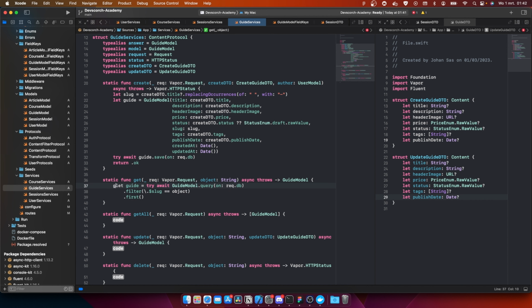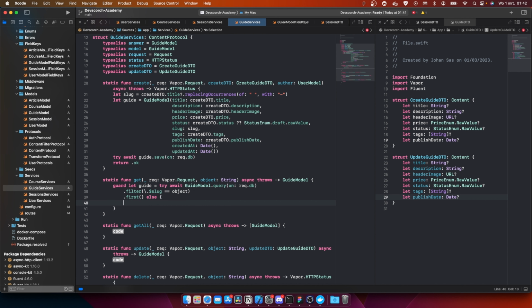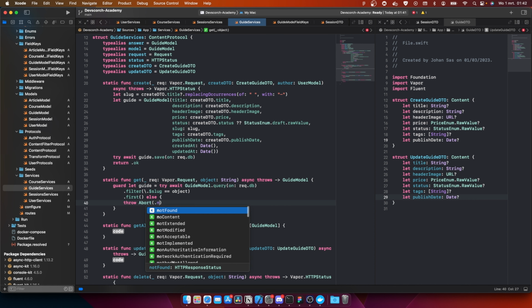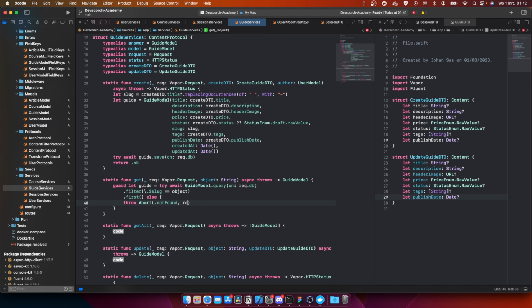Instead of let, make this a guard let, else throw Abort(.notFound, reason: "Guide could not be found.")